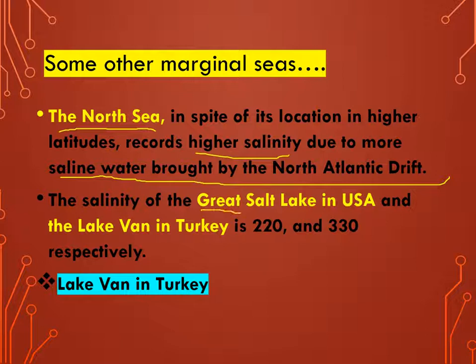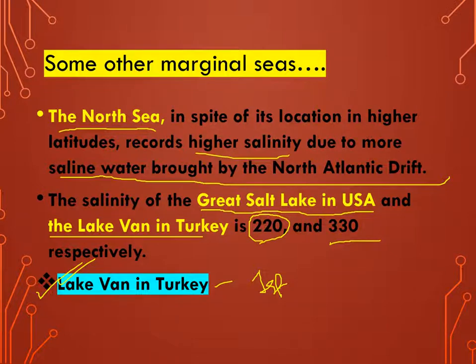Another saltiest body is Great Salt Lake in USA, where salinity is 220 parts per thousand. The Lake Van in Turkey is now the saltiest body. Most salty body of the world. Here salinity is excessive, 330 parts per thousand. It should be remembered for the NET exam. Lake Van in Turkey. This is the first position. This acquired first position in saline water throughout the world.